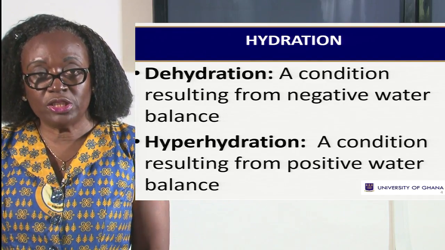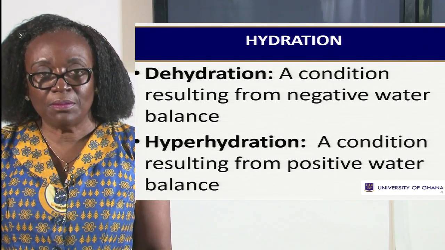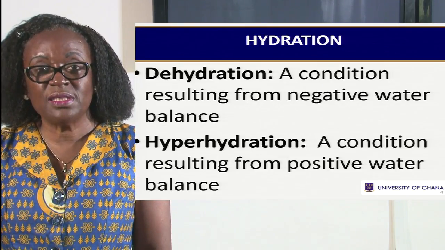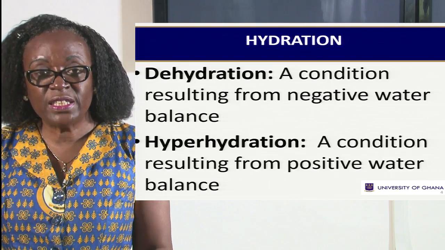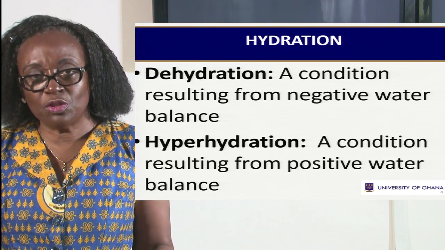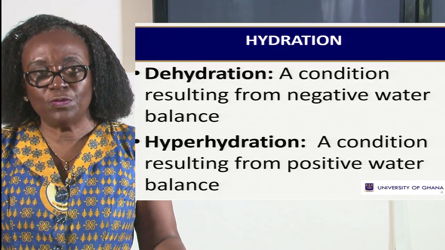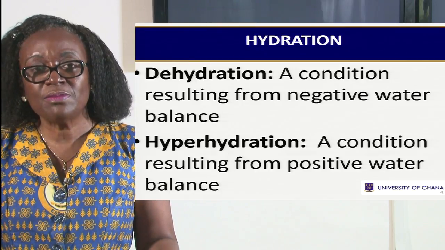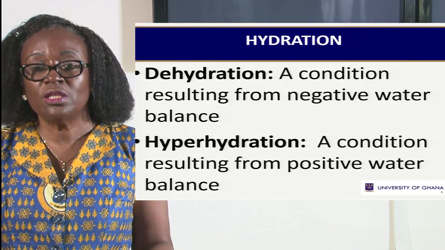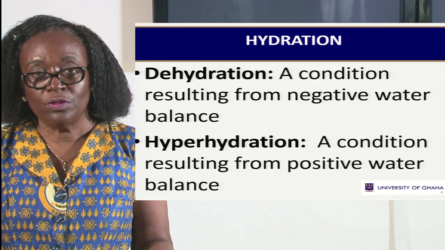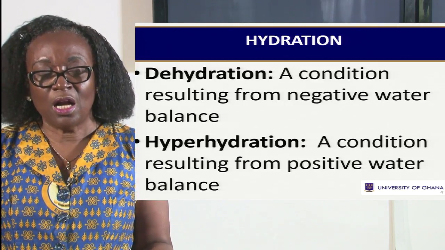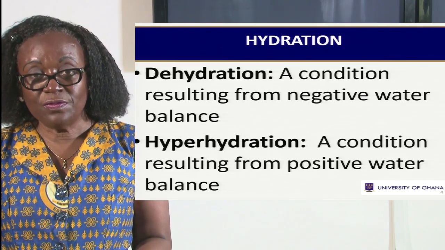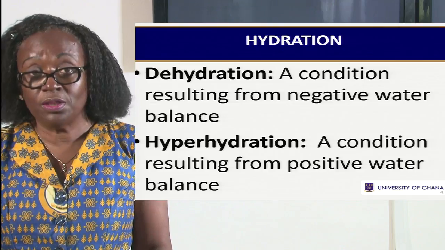Hyperhydration is also a condition resulting from positive water balance. That is, you have taken too much water, and this too much water also has its negative consequences. It can even kill. Just like if you take a balloon and you try to fetch water into it, you keep on fetching the water into it, this balloon can burst. The same thing happens to the cells within our body. When there's too much water, the cells burst. Yes, and people have died out of this. So both ways, too little and too much, they all cause problems.